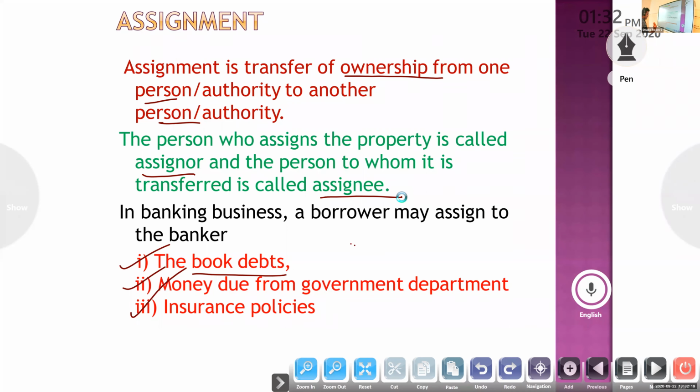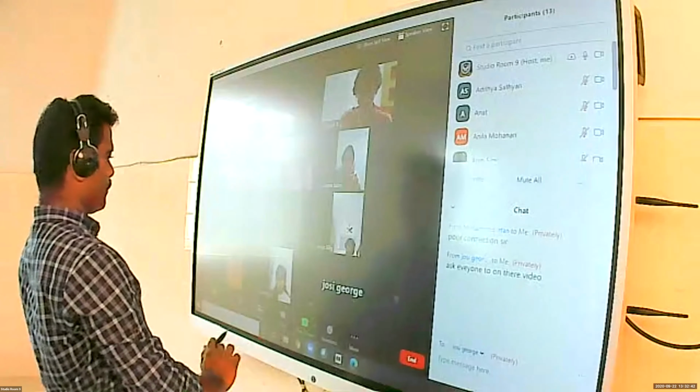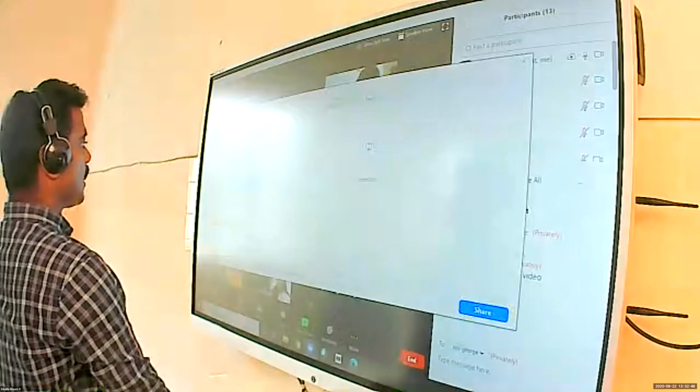At the time of maturity, they will get the amount from the person. Like that, the insurance claim, they will get. On that basis, we will get a loan, that is assignment. It is the transfer of ownership from one person to another person. That is assignment. Clear? Any doubts?